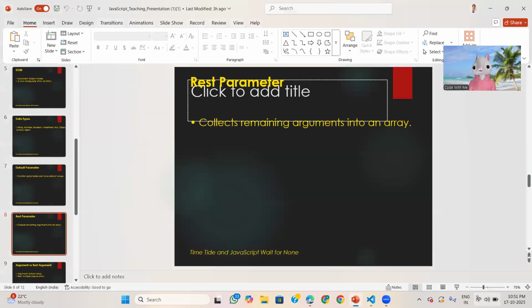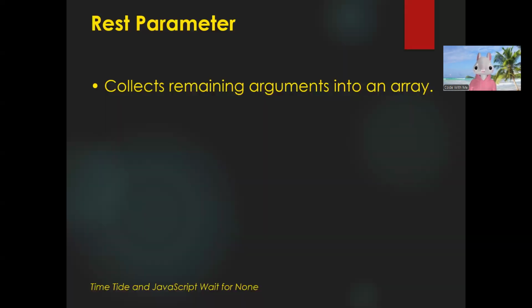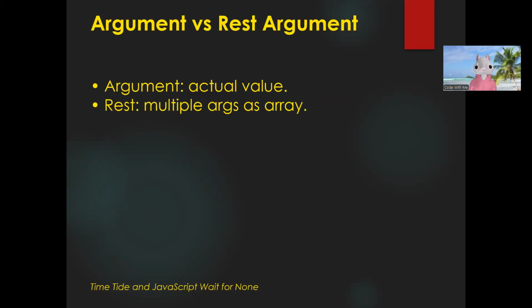So basically, we can define the rest parameter as a JavaScript feature that allows a function to accept an indefinite number of arguments as an array using three dots before the parameter name. Again, I am telling you, the rest parameter allows a function to accept an indefinite number of arguments as an array using three dots before the parameter name. Okay, so that is all about this.